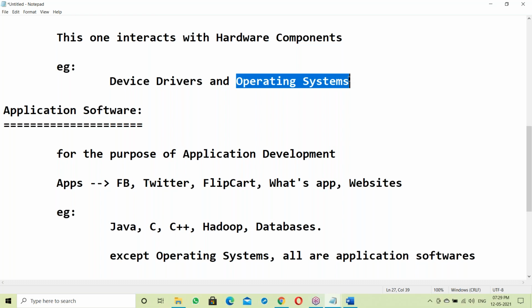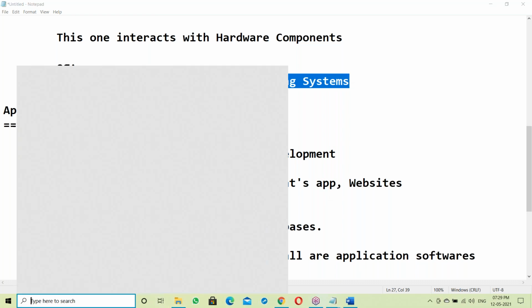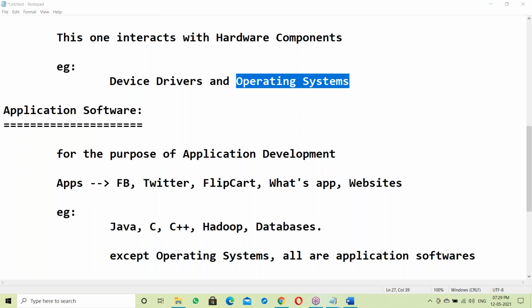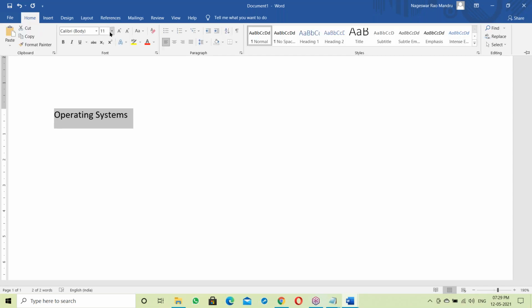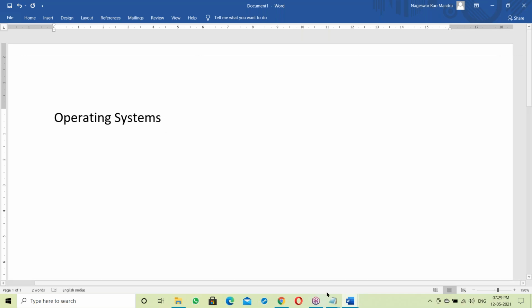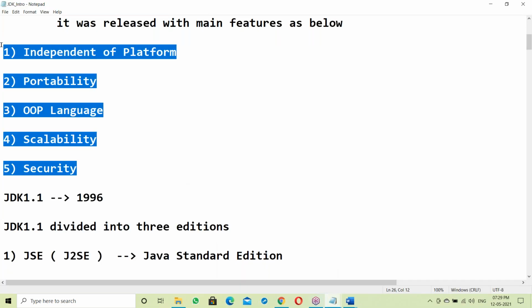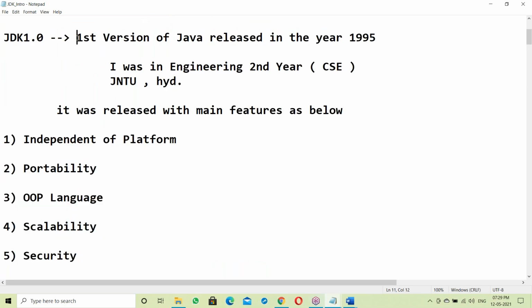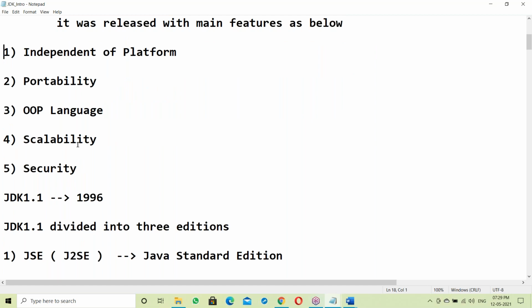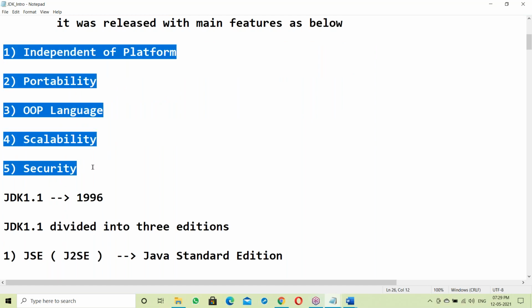To understand Java's platform independence, let us discuss OS concepts here. Once you have the OS knowledge, it is easy to understand Java's platform independence and Java features. JDK 1.0, the first version of Java, was released in 1995 with main features like these. To understand these features, we are now discussing these basics.